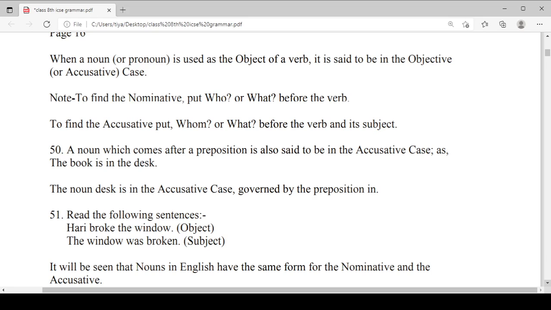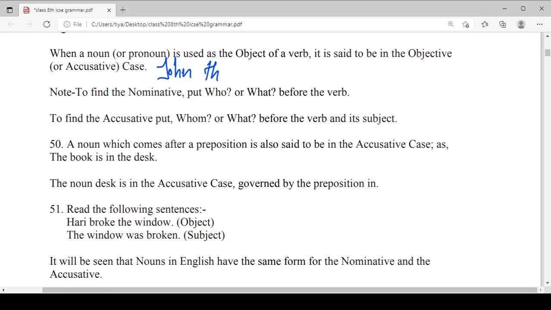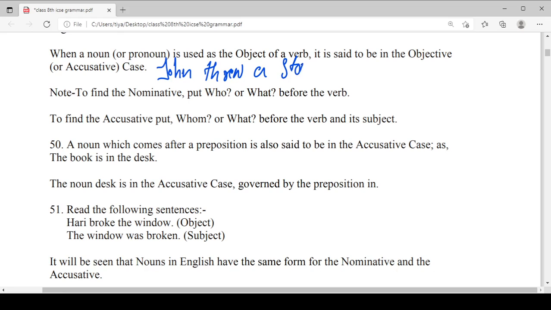And when a noun is used as the object of a verb, it is said to be in the objective or accusative case. Like in our sentence, John threw a stone. In this case, John is the nominative case, and it is a noun. And stone is also a noun, but it is the noun of the objective case.